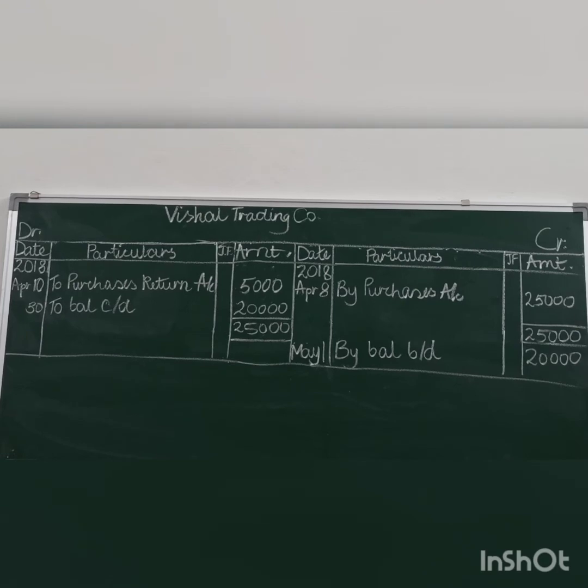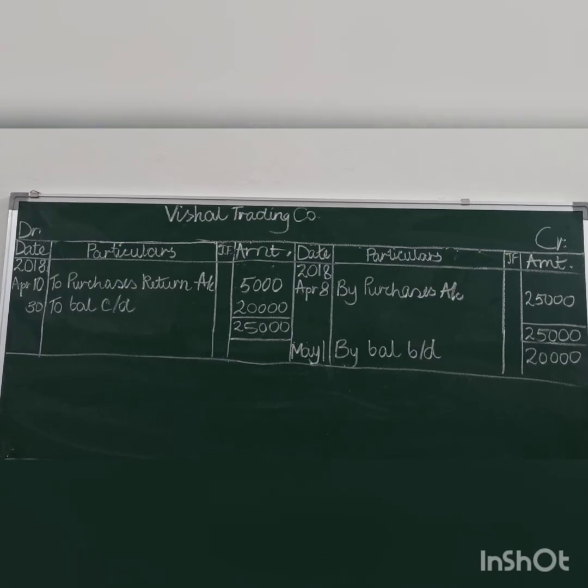So we will balance it on 30th April. Since credit side is greater, balancing will be on the shorter side, that is on the debit side. So the last day of the month, 30th, to balance carried forward with rupees 20,000. You will not close with double line because there are more than one figure on the debit side. So you have to total it. So 25,000 will come in the same line on either side. May 1st, you will bring down the balance on the credit side because credit side is greater. It is a credit balance, by balance brought down.